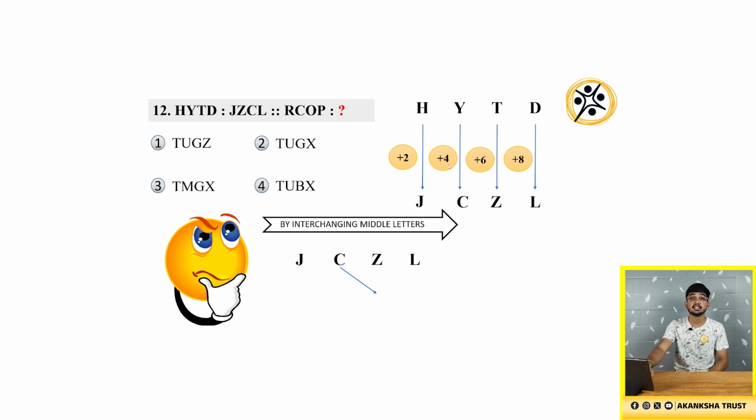But here, there's a difference. Look at the question, HYTD and JZCL. By doing +2, +4, +6 and +8, we'll get JCZL, not JZCL. They have interchanged the middle letters here. See here, by interchanging the middle letters, we'll get JZCL. We'll follow the same pattern, +2, +4, +6, +8 for the word RCOP, and after getting the result, we'll interchange the middle two letters to get the answer.